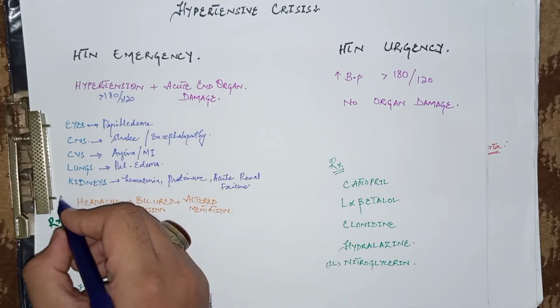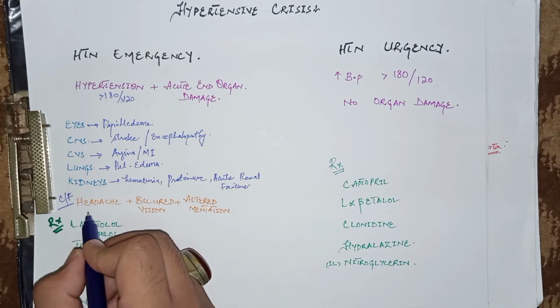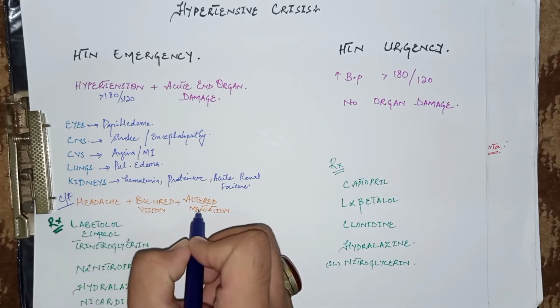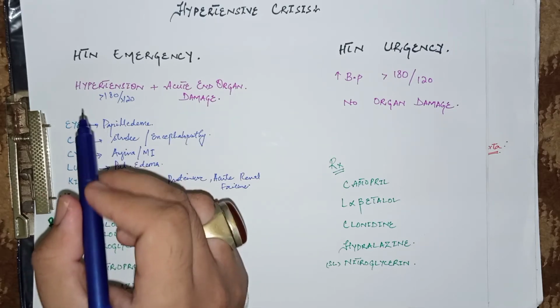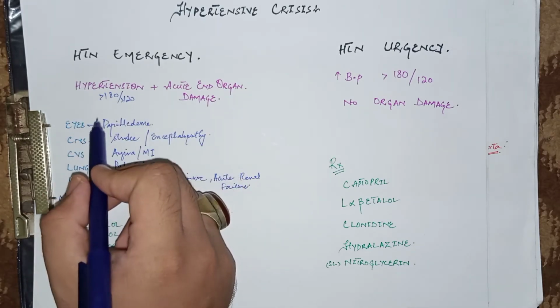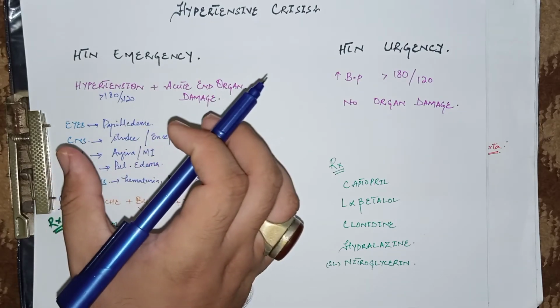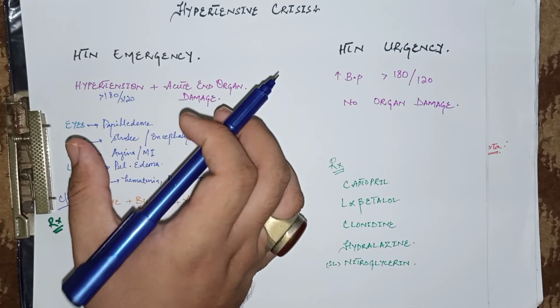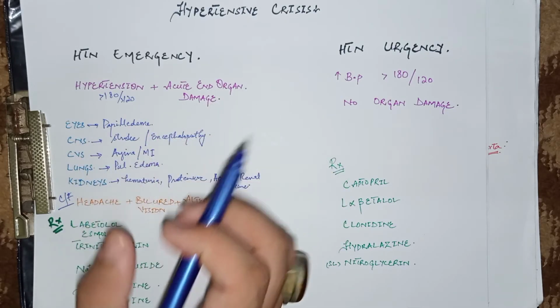So if the patient presents in the emergency department with very severe headache, blurred vision, and altered mentation, then the doctor must think about hypertensive emergency. First check the blood pressure of the patient. If the blood pressure is more than 180 by 120, then you must think about hypertensive emergency and do the relevant examination and relevant labs. Now come to its management.